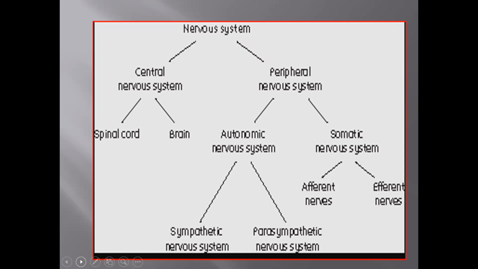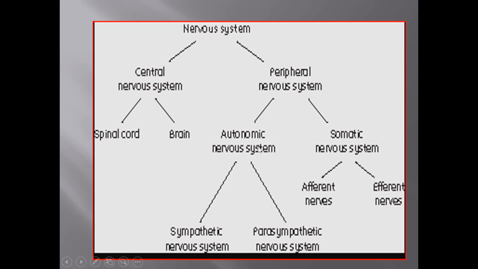Coming to the broad classification of nervous system, it can be classified into two, that is, central nervous system and peripheral nervous system. The central nervous system consists of the brain and spinal cord. The peripheral nervous system is again classified into autonomic nervous system and somatic nervous system.